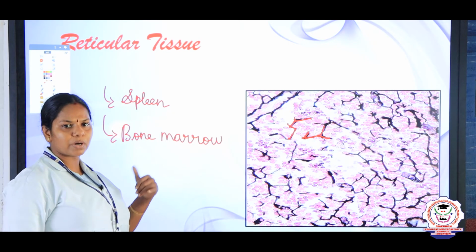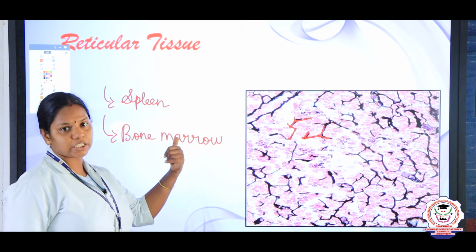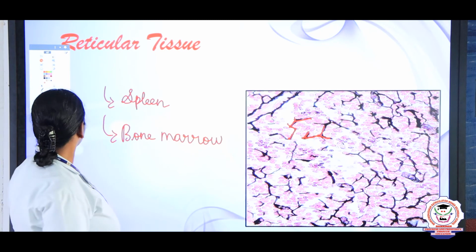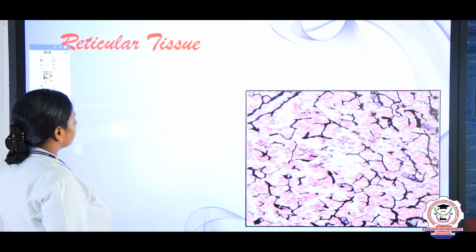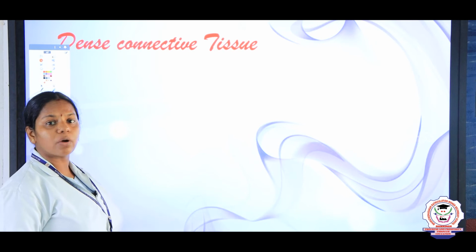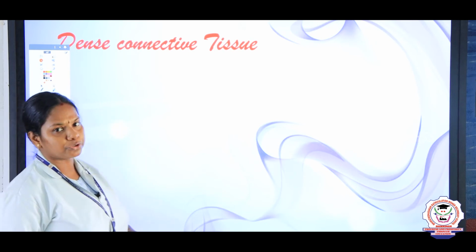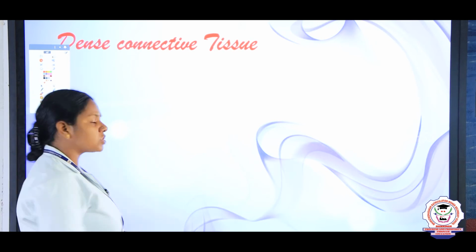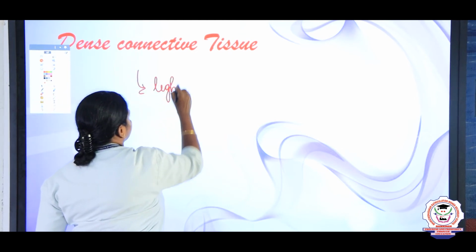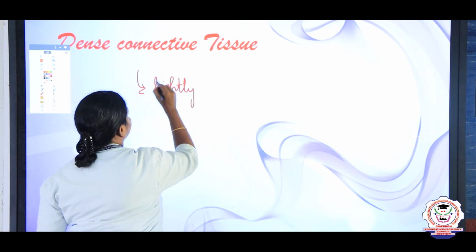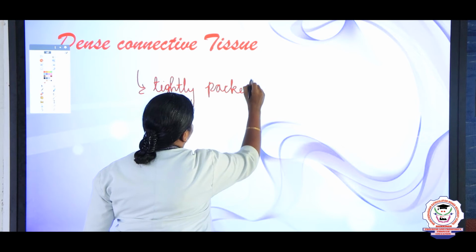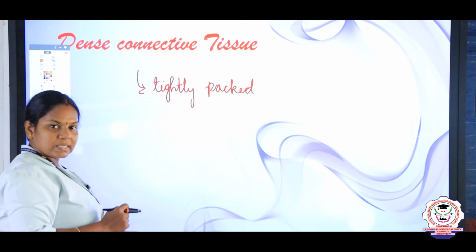So far we discussed the types of loose connective tissue: areolar, adipose and reticular. And now we are going to discuss the dense connective tissue. I told you dense means what, children? Tightly packed. And it also contains fibroblast cells.